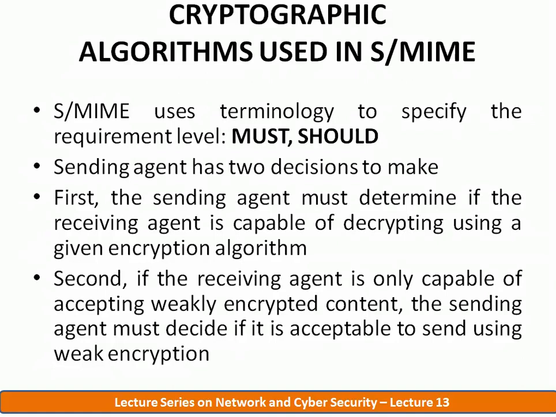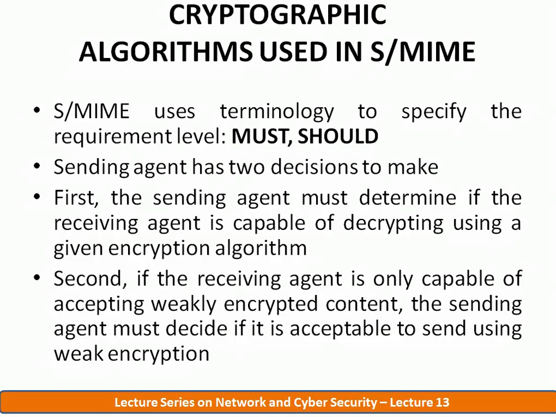All of this has to be negotiated during the handshake procedure between the sender and the receiver. We discussed the handshake procedure in the first module. During the negotiation, they will exchange the list of algorithms supported in their systems. In those negotiations, the sender and receiver decide which algorithms they are going to use for encryption. At that time, the must and should requirement levels are decided.